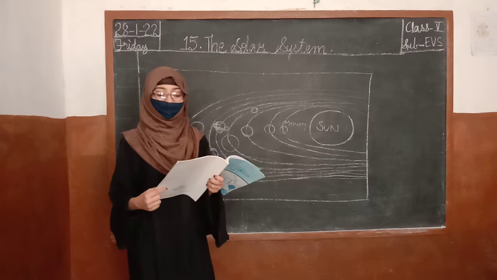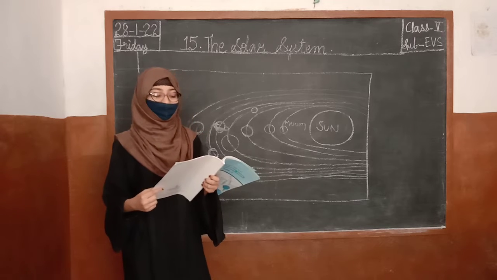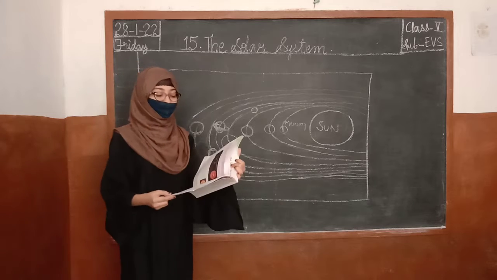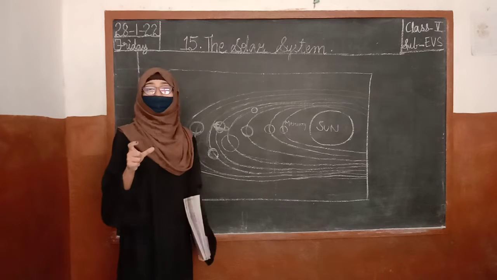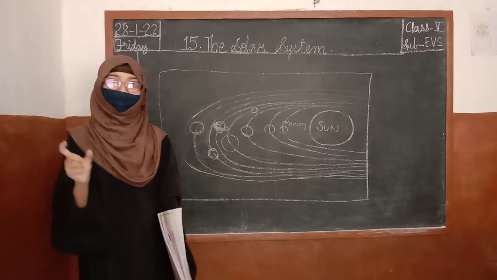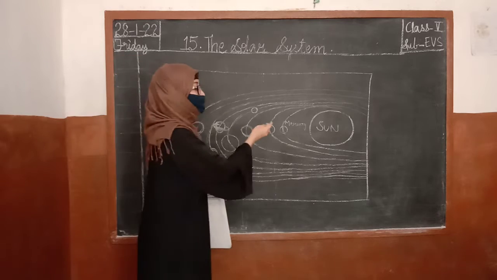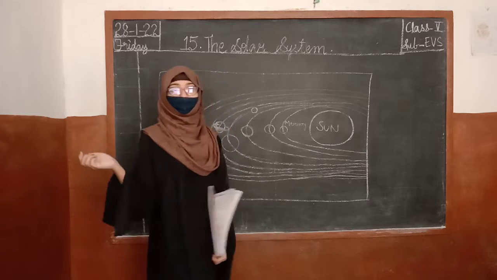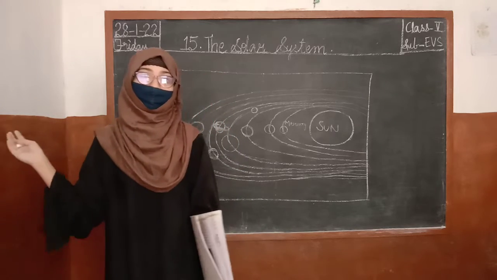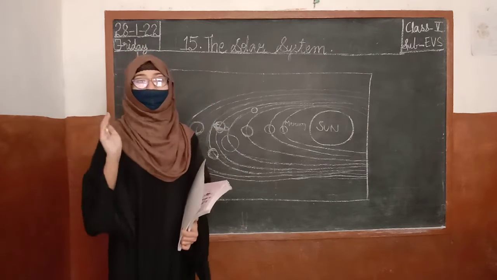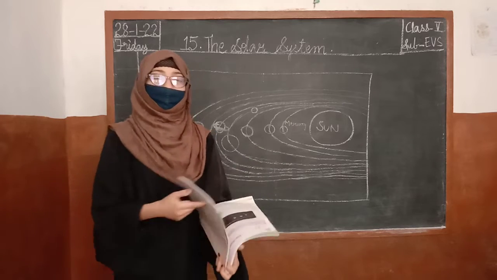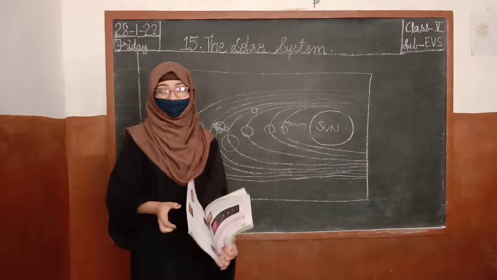Astronomers who have watched it say that it is very hot as it is very close to the Sun. What are the astronomers telling? That Mercury is a very hot planet because it is very near to the Sun. As it is very near to the Sun, it gets more energy, more light, more heat. That is why Mercury is the hottest planet. Now, there is no air in that planet also.